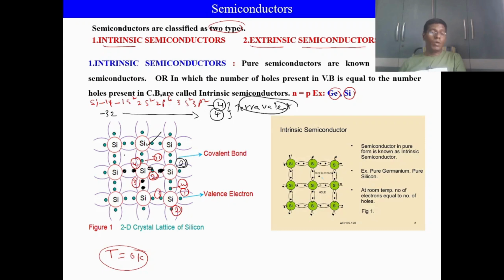So what we can say, for each and every silicon atom, how many bonds are completed? 4 covalent bonds are completed. In each and every bond, 2 electrons are there. So 4 into 2, that is equal to 8 electrons associated with each and every silicon.